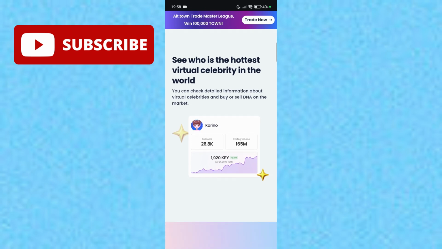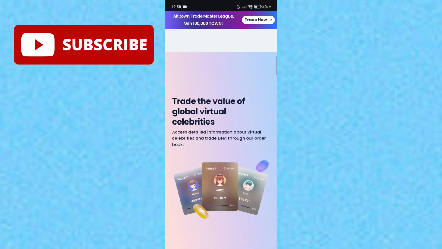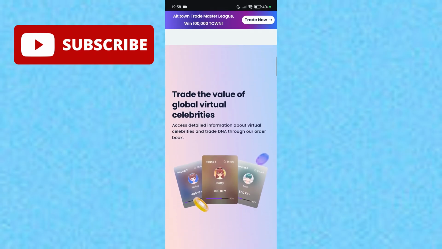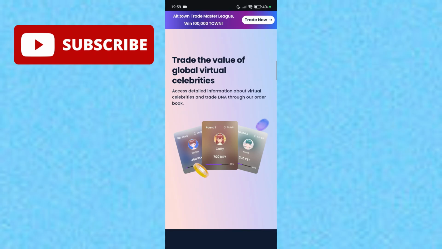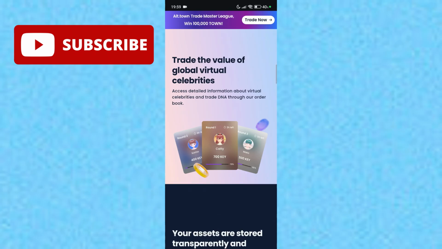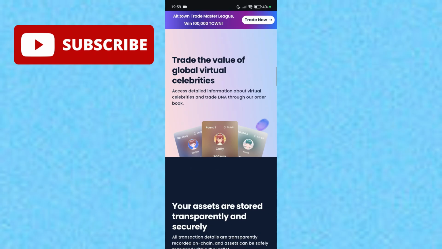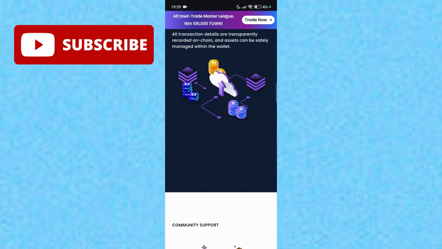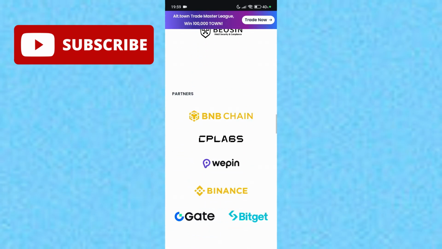So you can see, trade the value of global virtual celebrities. So your digital asset is tradable, so you can make money from it. Okay, I think it's good.